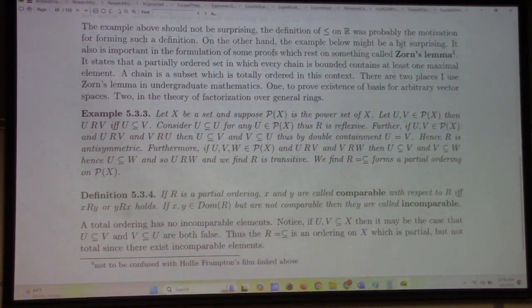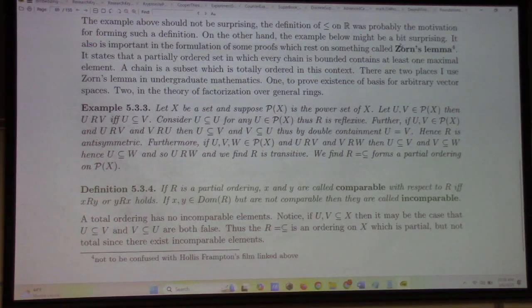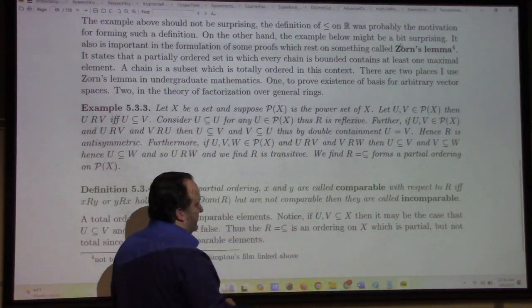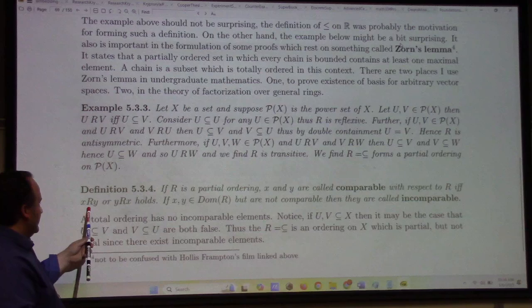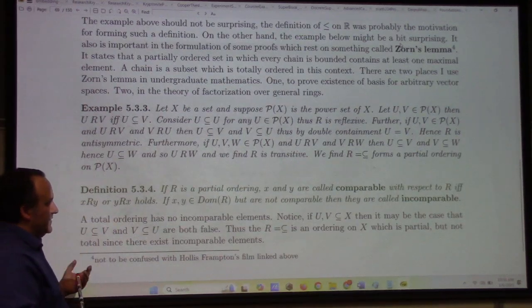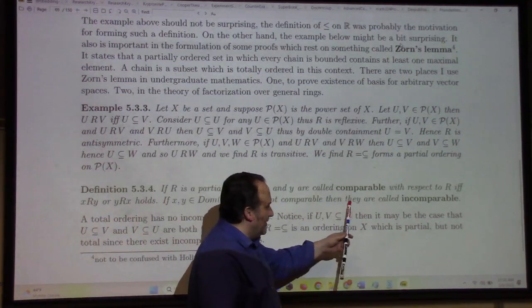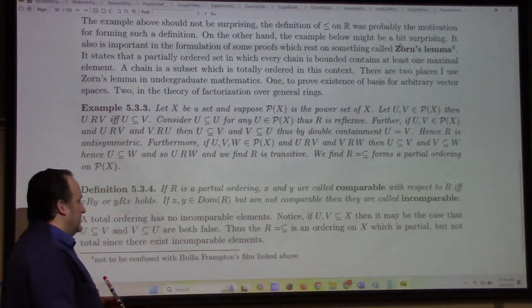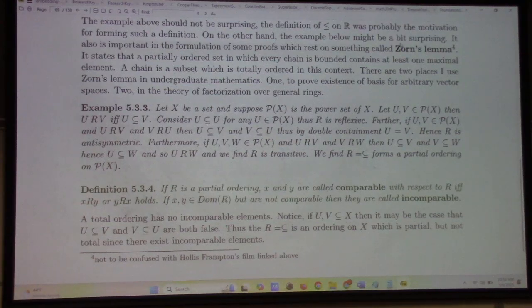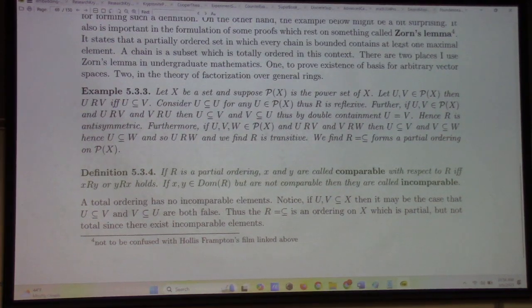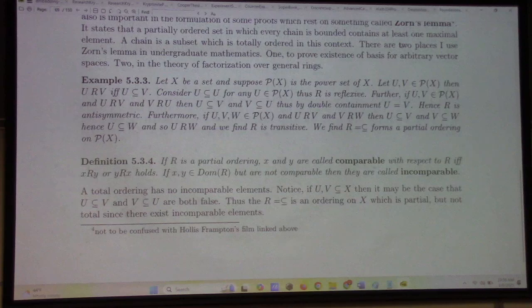So, definition: if R is a partial ordering and X and Y are in its domain, then we say X and Y are called comparable with respect to R if and only if either X is related to Y or Y is related to X holds. If X and Y are in the domain of R but they're not comparable, then they're called incomparable. All right. The example right before that is really the go-to example of that idea.